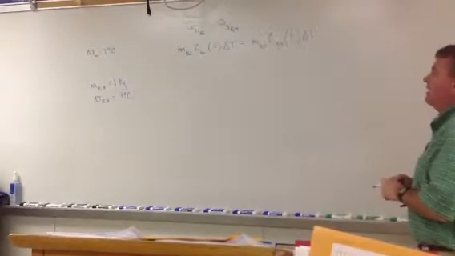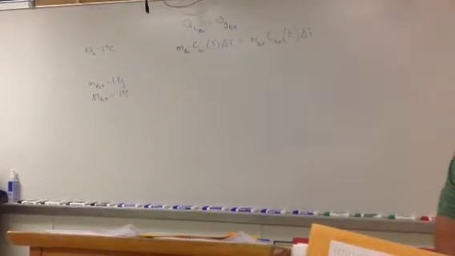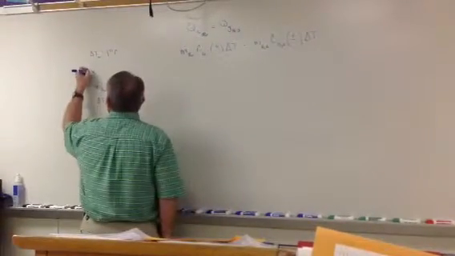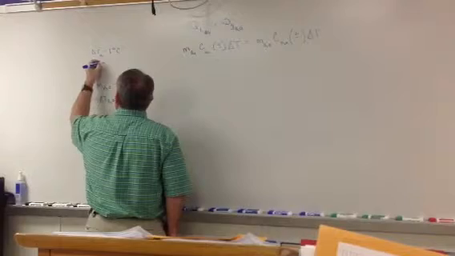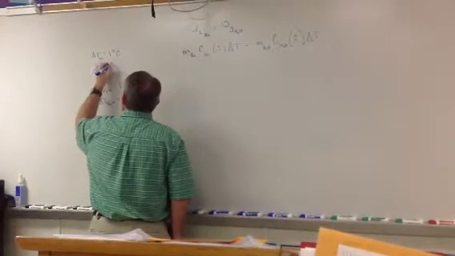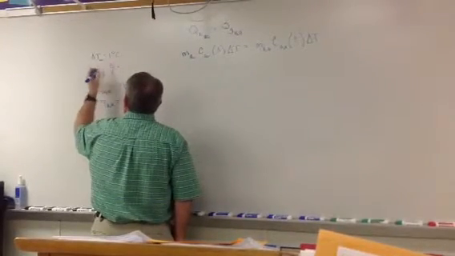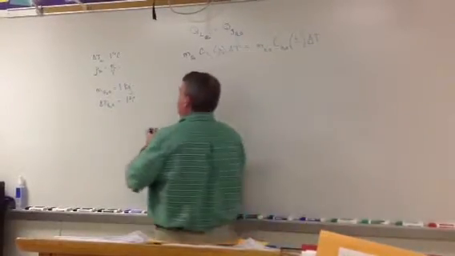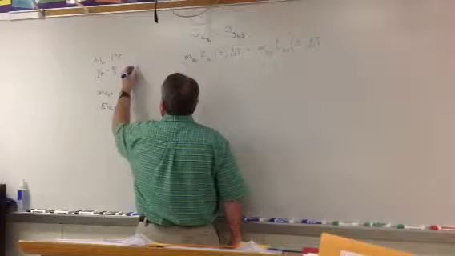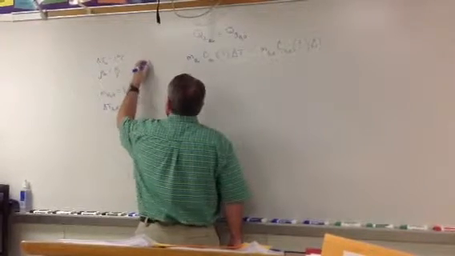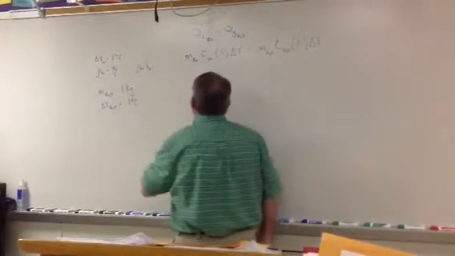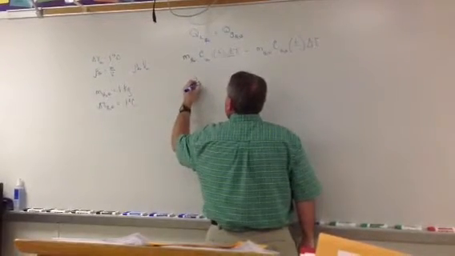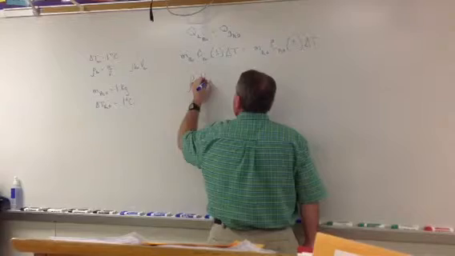Now, we don't have the mass of the air, but we know that we can look up the density of air. The density of air is equal to the mass of the air divided by the volume. And so the mass of the air is going to be density times volume. So let me just write this. The density of the air times the volume of the air is equal to mass. So I'm going to make that substitution now. Density of air times the volume of air.